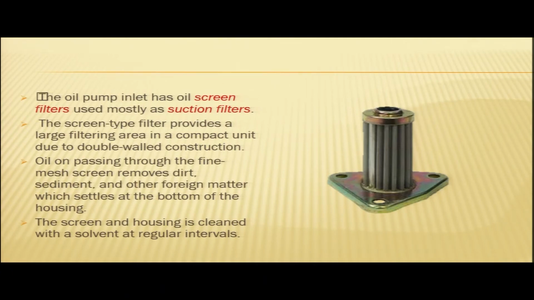Oil on passing through the fine mesh screen removes dirt, sediment and other foreign matter, which settles at the bottom of the housing. The screen and housing is cleaned with a solvent at regular intervals. So in our maintenance, at regular intervals we are supposed to clean the screen and the housing with a solvent.